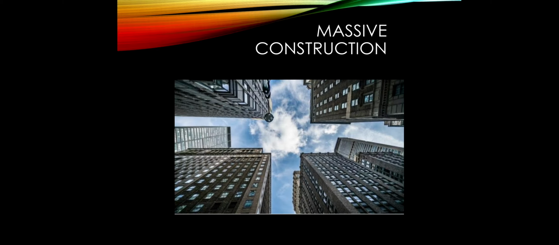Another reason is, as you can see in this picture, high-rise buildings, multi-storied buildings. This is massive construction. These high-rise buildings, these multi-storied buildings, create pressure on the surface of the earth, and thus the earth's surface breaks into parts and these buildings fall down.